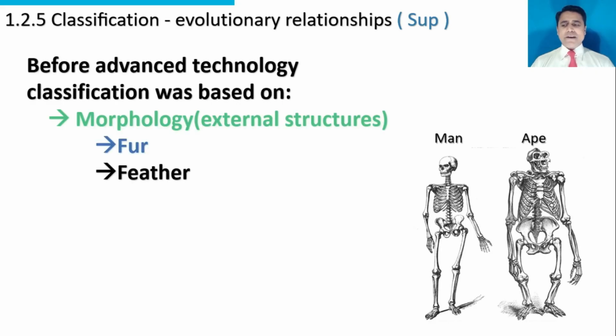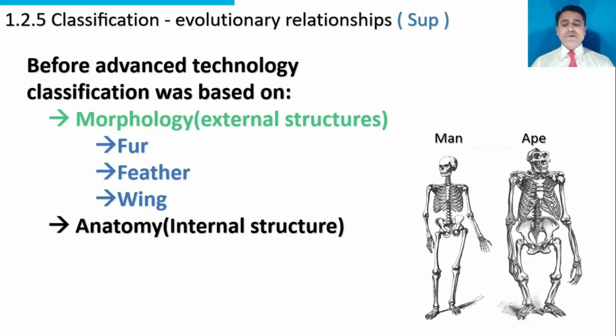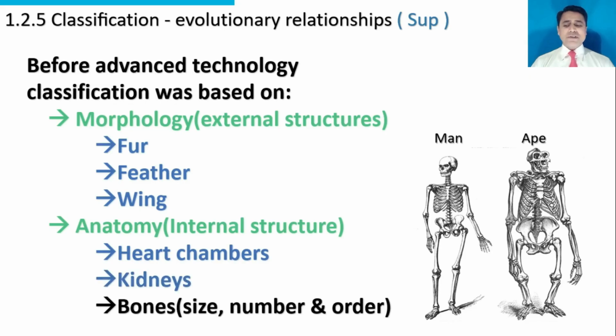These are fur, feather, wing. Classification was also based on anatomy, the internal structures. These are heart chambers, kidneys, bones, size of bones, number of bones, their order, and their arrangement.